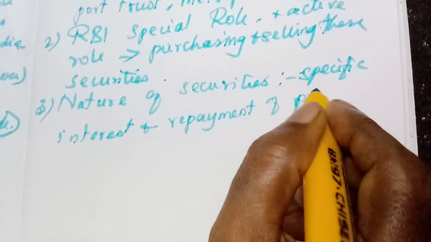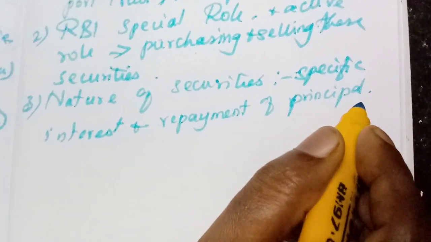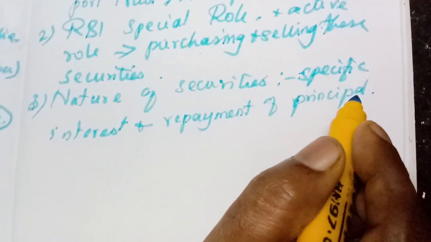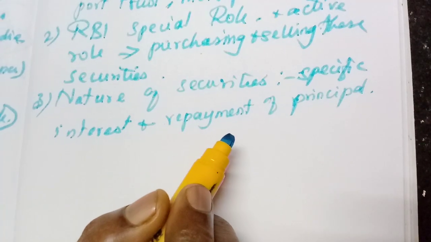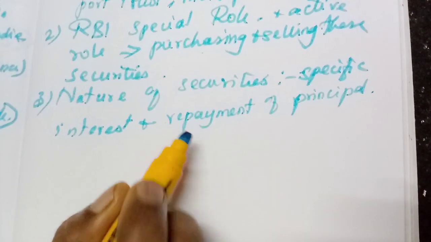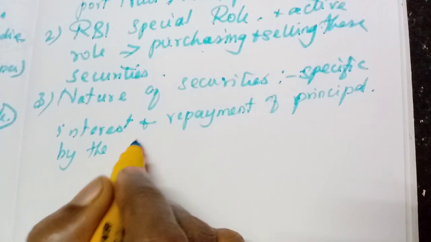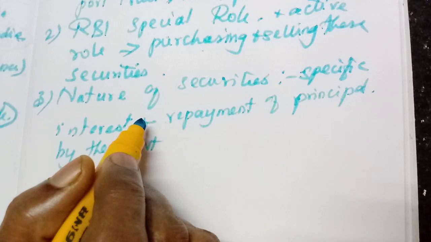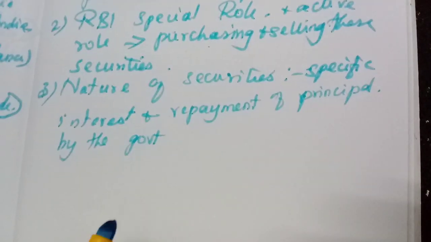Repayment of the principal amount, what is mentioned in the document, in the security. Interest also they are paying and they are repaying the principal amount. That is the nature of this type of securities. Who is paying? The government will pay a fixed rate of interest and repayment of the principal amount.